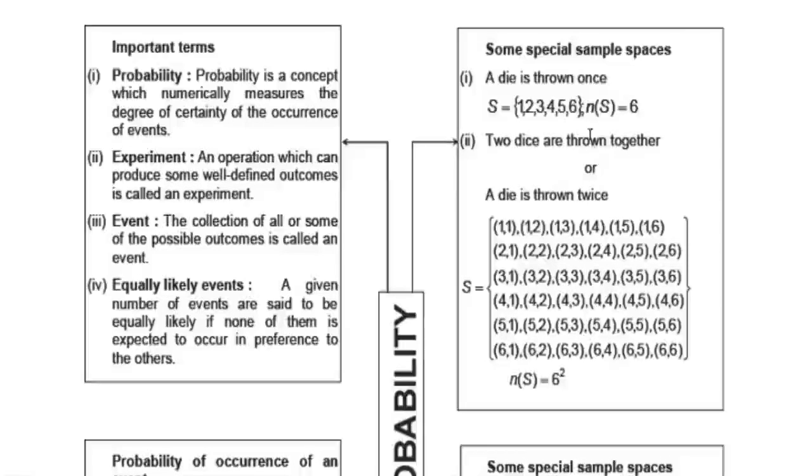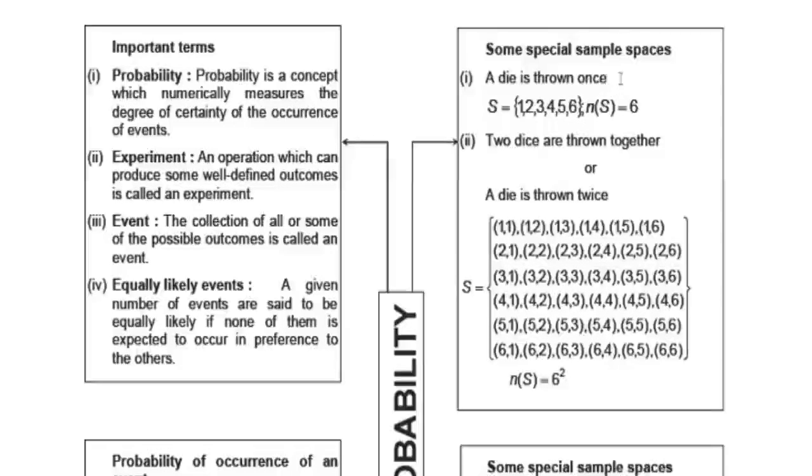So here we can see some examples of sample space. Sample space means the collection of all outcomes, or simply, the collection of all possible outcomes. The first example: a die is thrown once. We are familiar with the die, which is used for playing games.